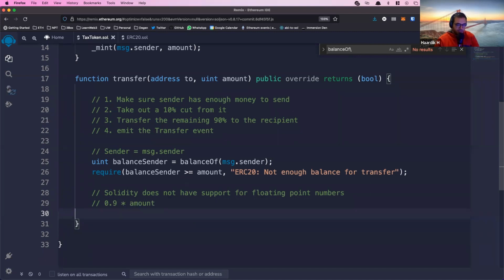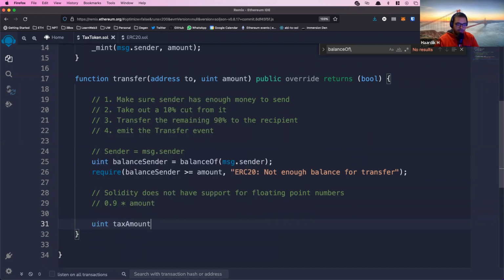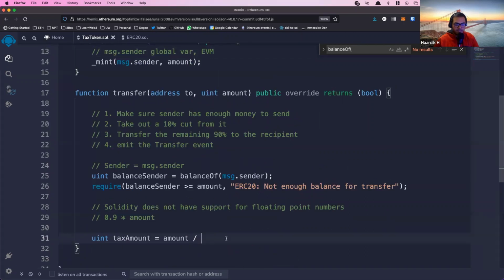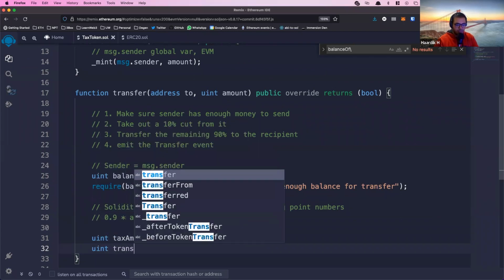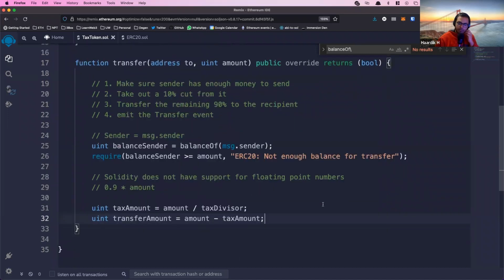So we cannot do 0.9 times amount. So we need to divide amount instead. So the tax amount will be equal to the amount being sent divided by 10, right? We set this variable tax divisor at the top to 10. So this will get the 10% tax amount, and then uint transfer amount now becomes amount minus tax amount. And this is the money that you'll actually be allowed to send out to the recipient. So the second part is done.